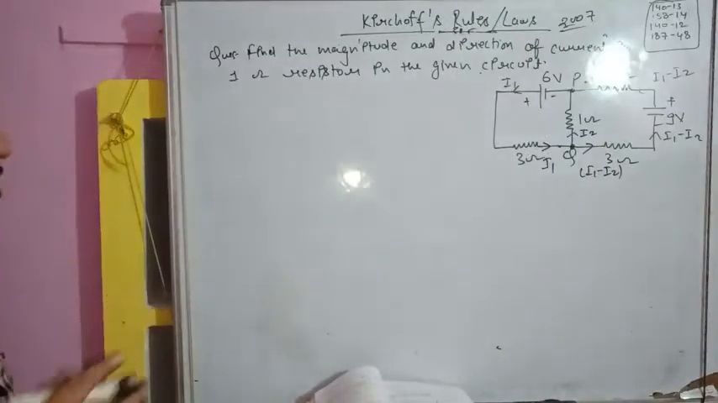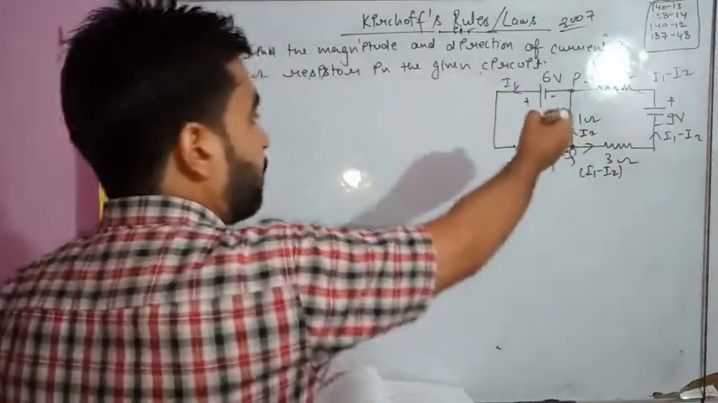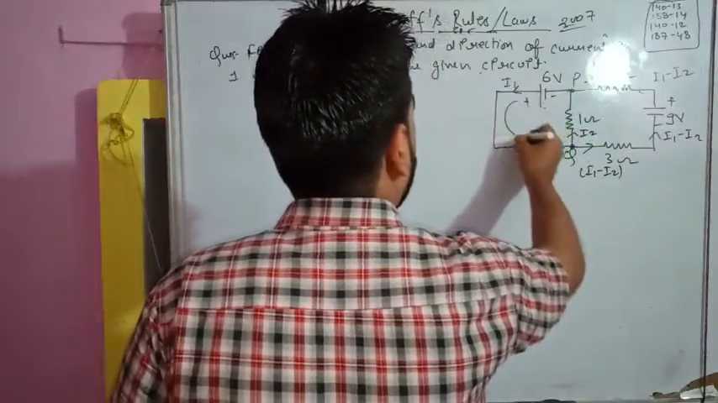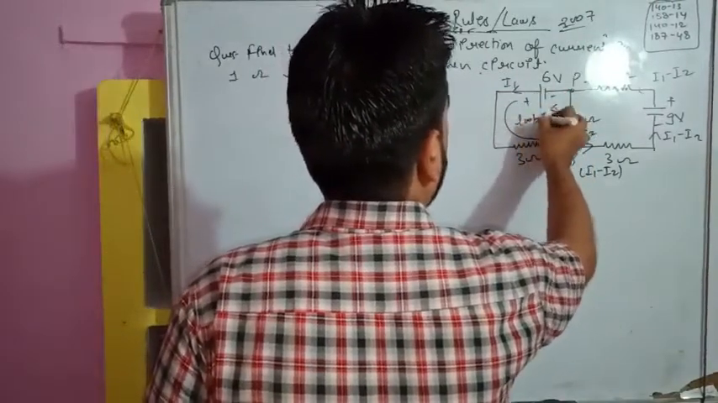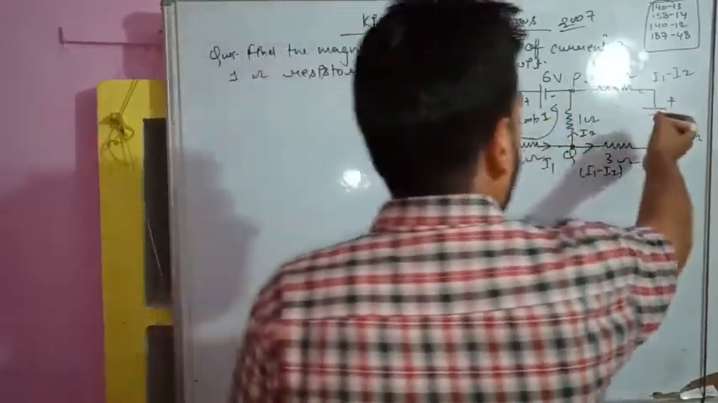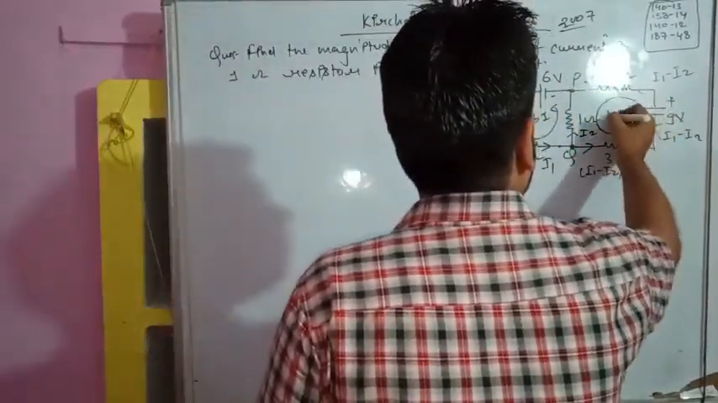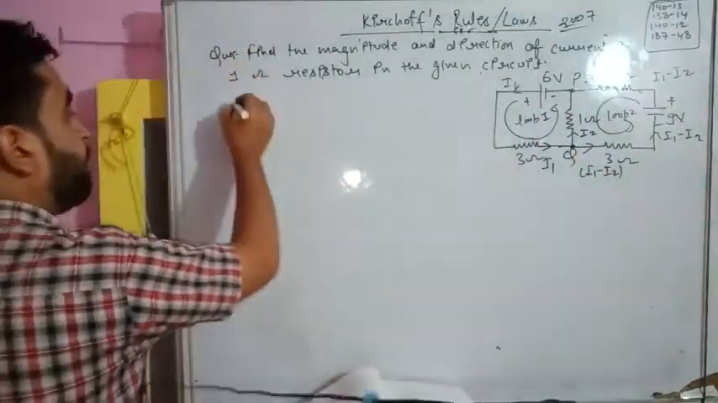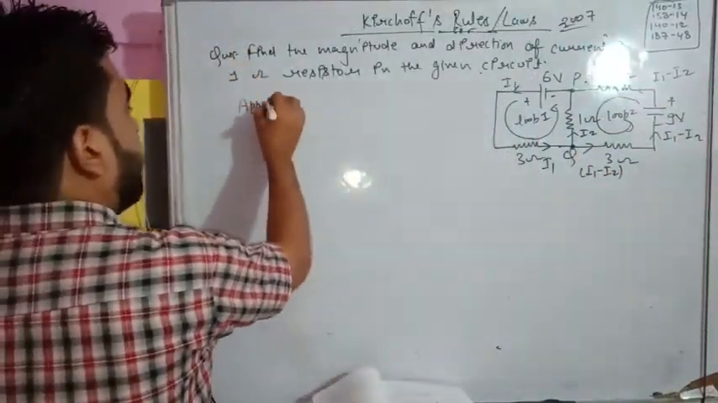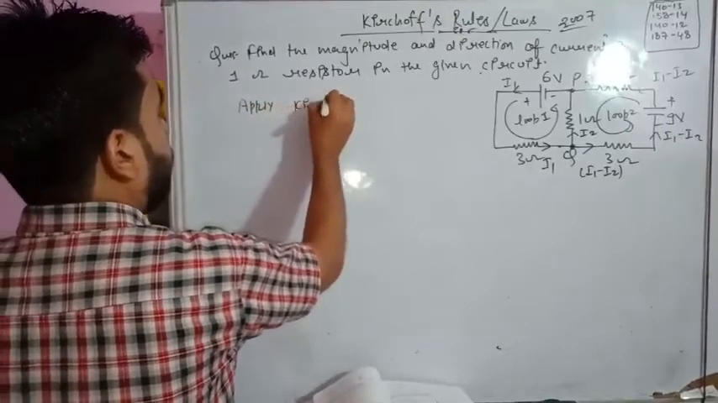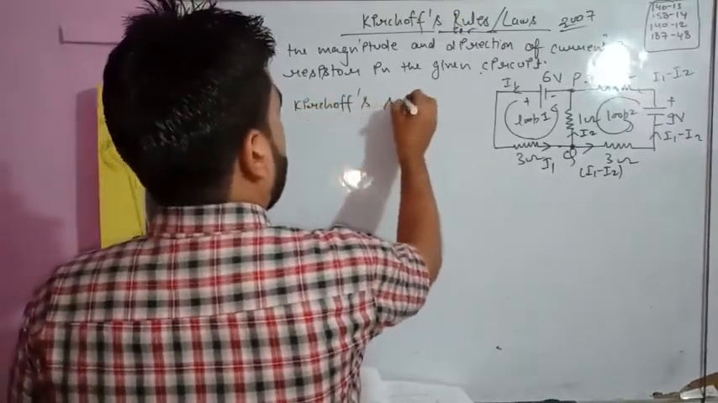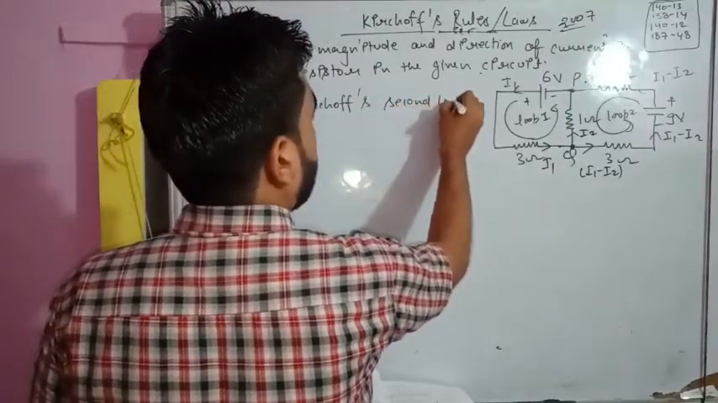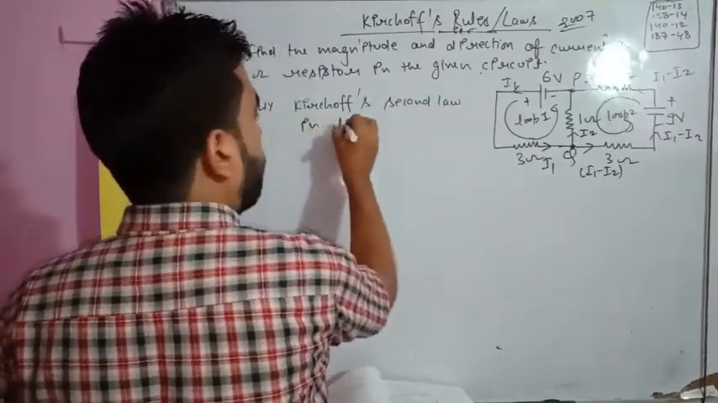Now what should we do? Suppose I have considered this as loop 1. So loop 1, higher to lower, this is the direction, loop 1. And this is loop 2, higher to lower, so this is loop 2. Apply Kirchhoff's second law, or voltage law, in loop 1.